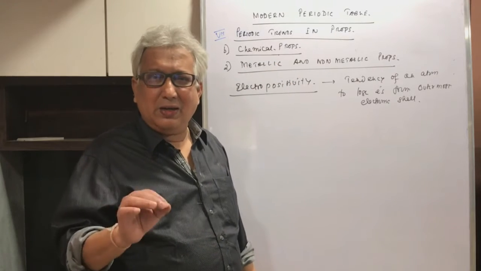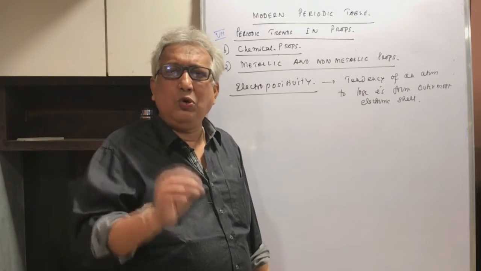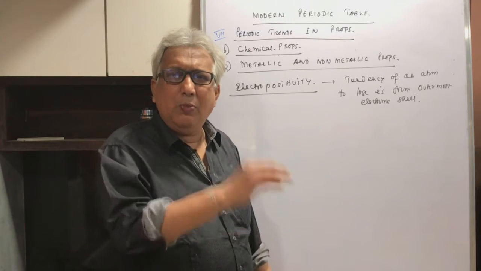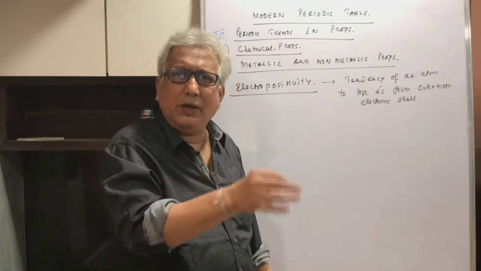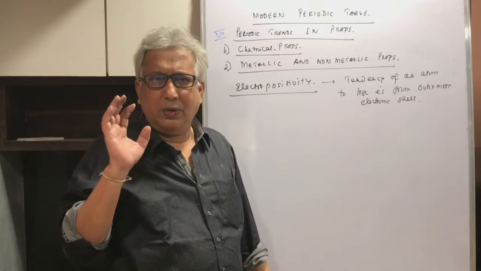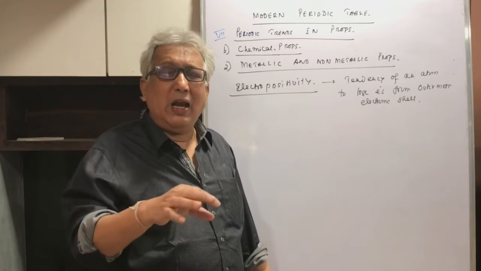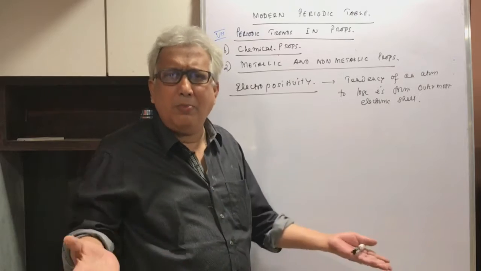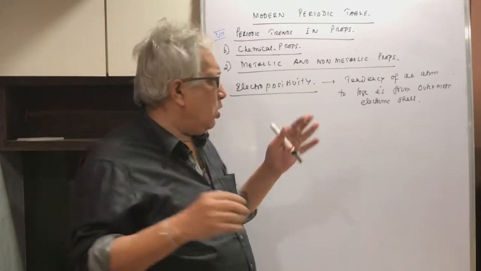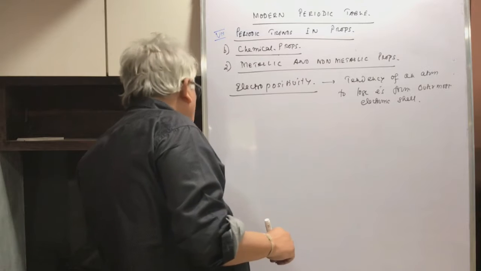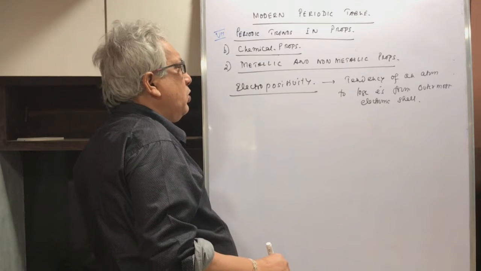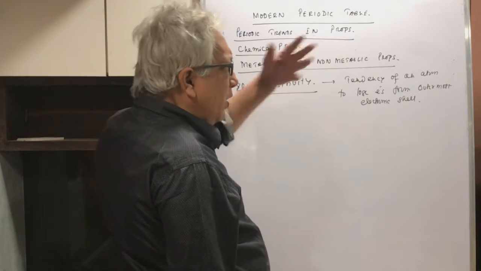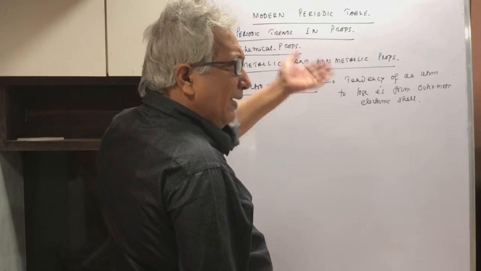So be very clear: if an atom has a tendency to lose electron, it is highly electropositive and will be considered a metal, and the more the tendency, the more is the metallic character. If the atom does not have the tendency to lose electron, you will call it a non-metal. It is as simple as that. So the tendency of an atom to lose electron from the outermost electronic shell is called electropositivity, and the more the electropositivity, the more is the metallic character.